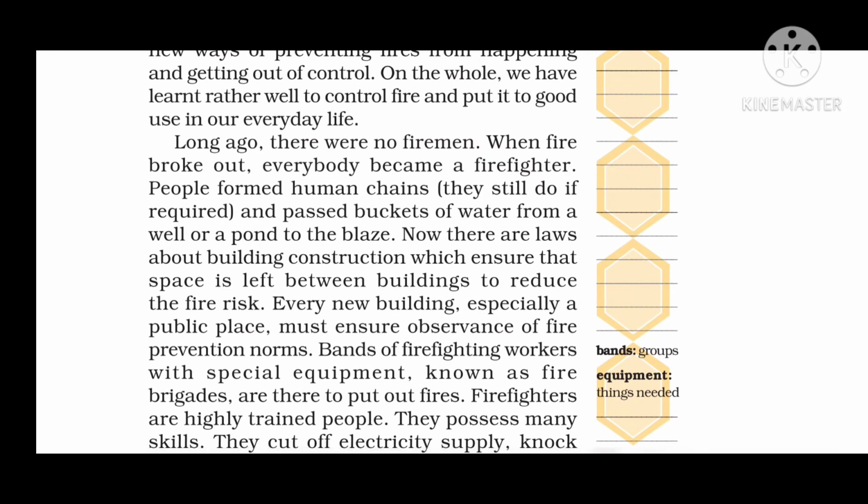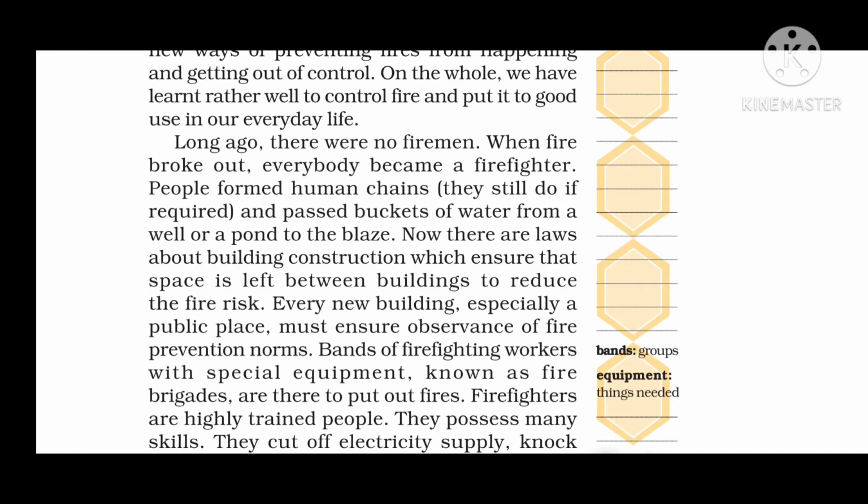Long ago, there were no firemen, and when a fire broke out, everybody became a firefighter. Yes, the people would form human chains.